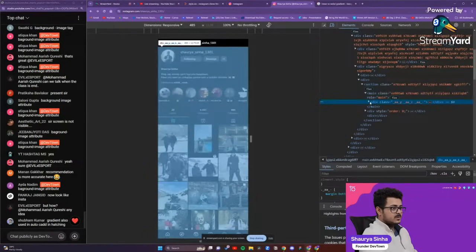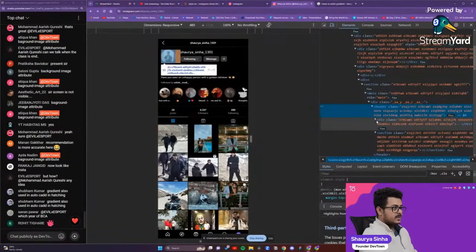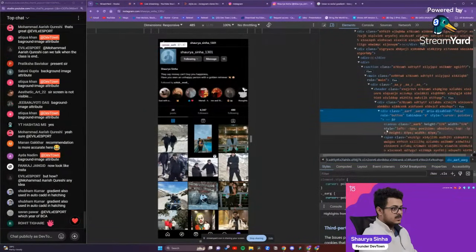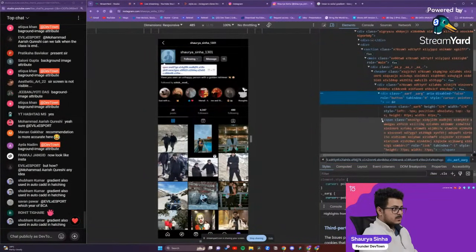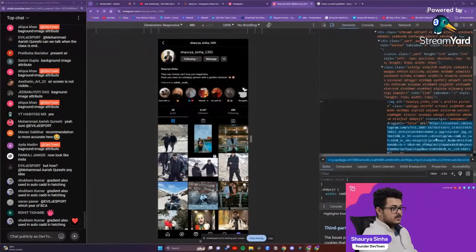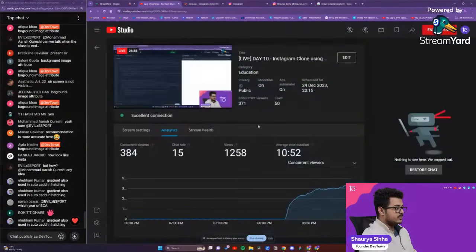Inspect. Let's go to inspect right over here. Div class header, go into header. This div class, this div class, this div class, image. We'll copy this image from right over here. We'll paste it inside of here, guys.